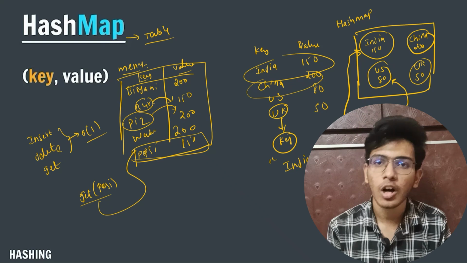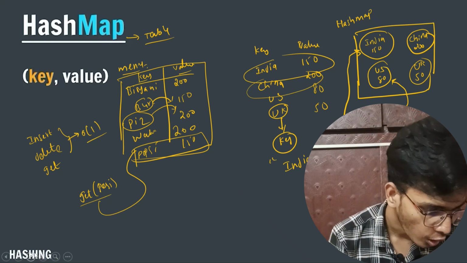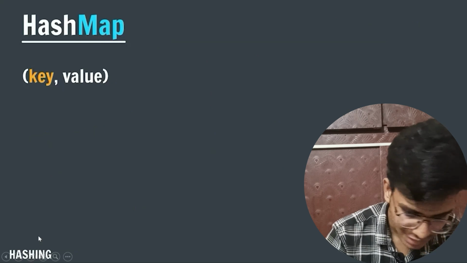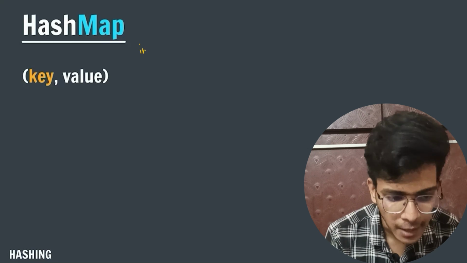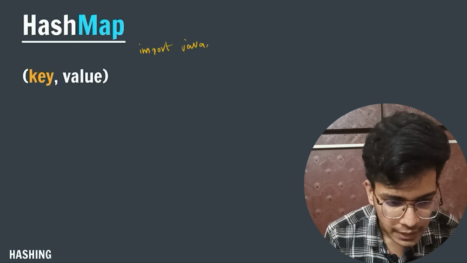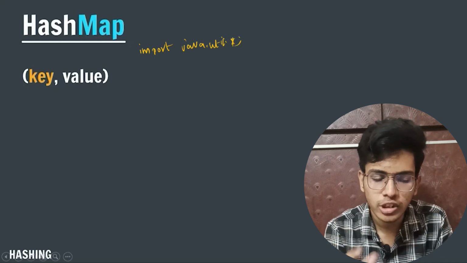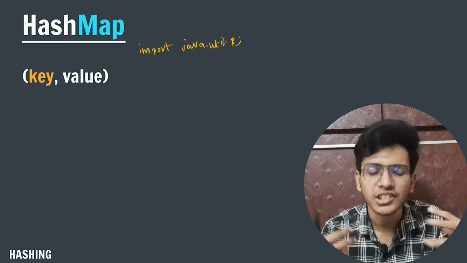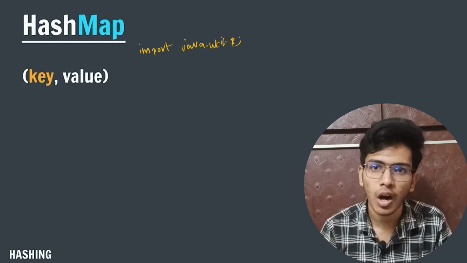Now let us talk about how we are going to implement our hash map in code. So let me remove all the ink here. Talking about the implementation, first of all I will import my package: import java.util.*. After importing, this line will import all the packages I have in my Java collection framework.